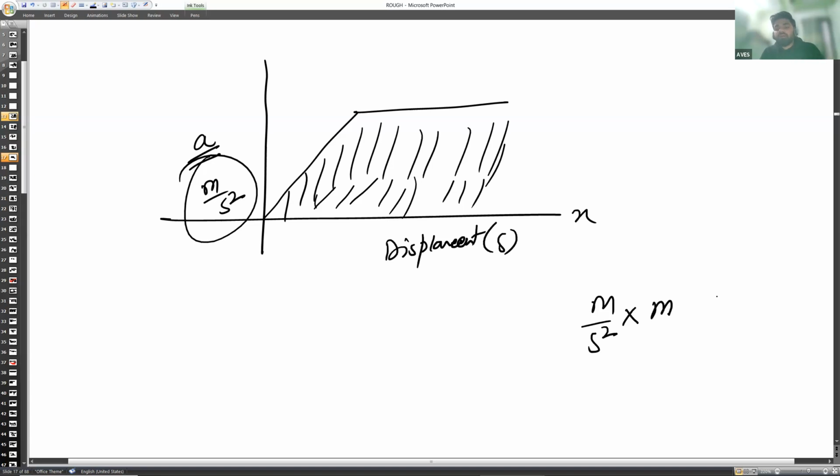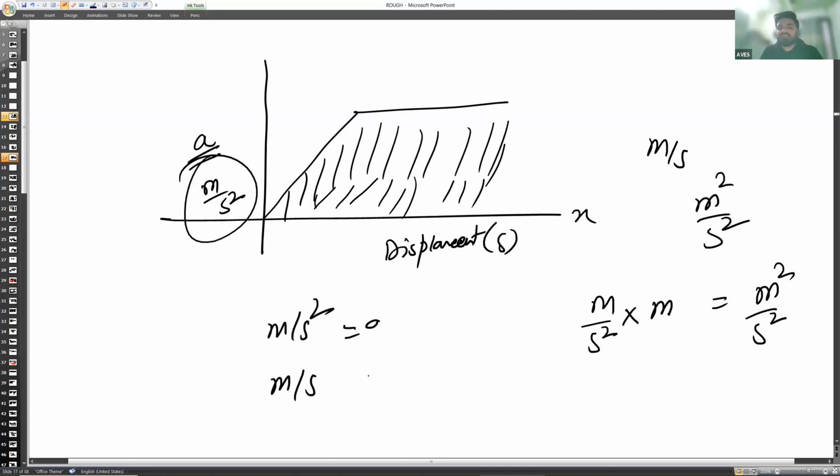Now you will get a unit of meter square per second square. Now you will get confused, sir. We have meter per second square as a unit for acceleration, we have meter per second as a unit for speed, but we don't have any unit meter square per second square.